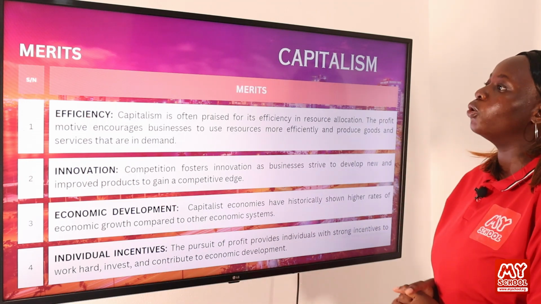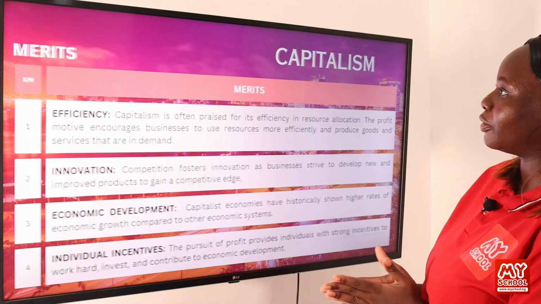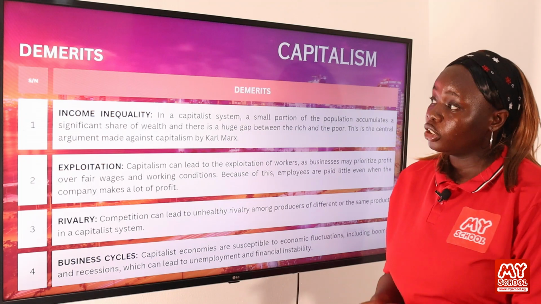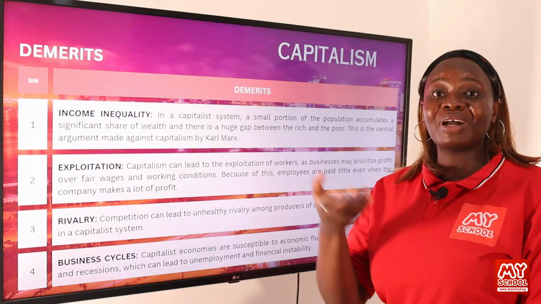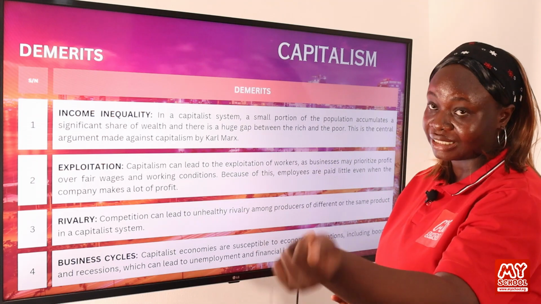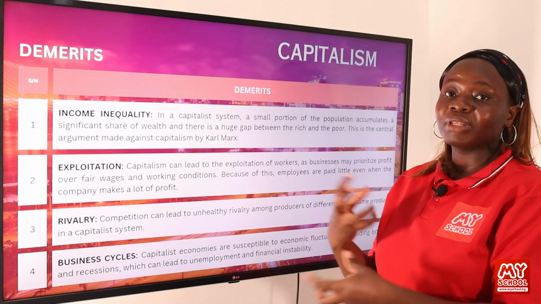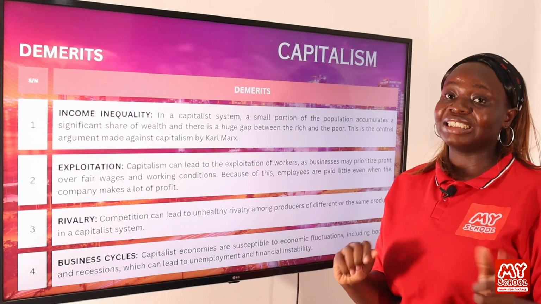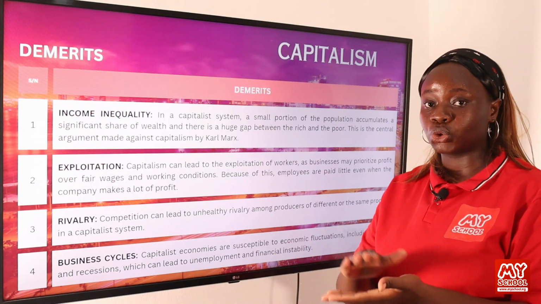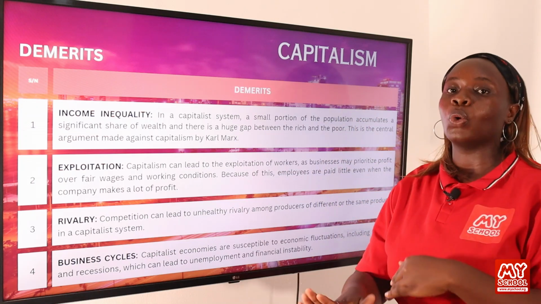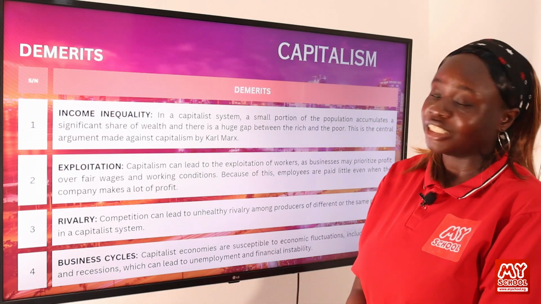So now let's move on to the next slide where we'll discuss the demerits of capitalism. One of the demerits is income inequality. So remember, this is one of the criticisms of anarchism. They believe that in a capitalist society, the income that is generated by members of the society may not be equal. This leads to a society with class, where you have people in the upper class, the middle class, and the lower class based on the income that they generate.